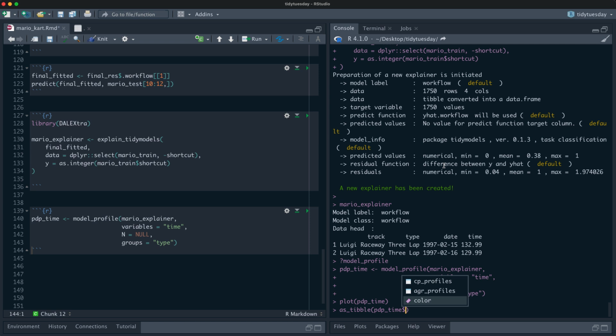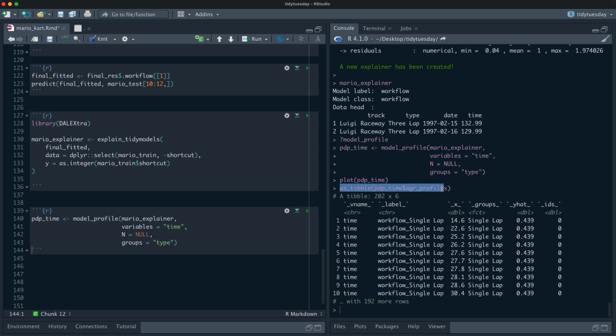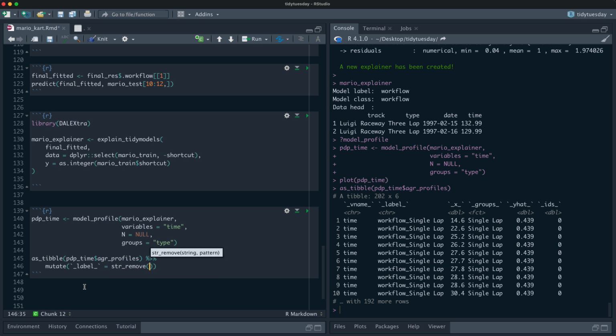So there's a couple things. This is changing the color. This is the aggregated profiles, and this is more like individual ones. We can customize the plot however we want, which is something I like to do. For example, this label, let's remove from label this workflow underscore business, like that. And then let's make a plot, ggplot.